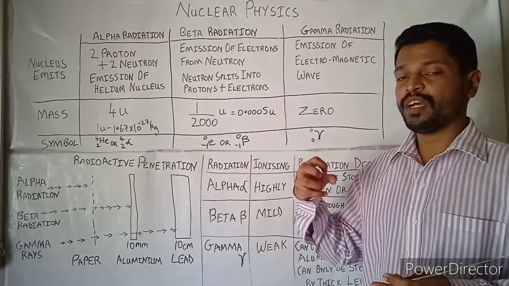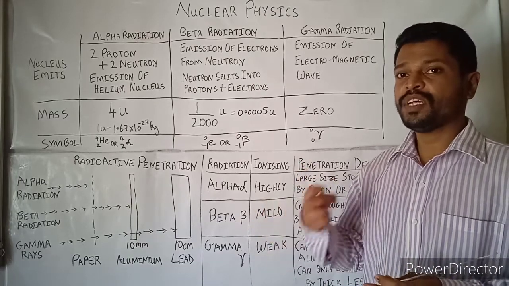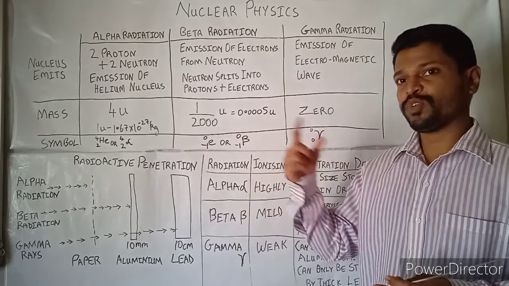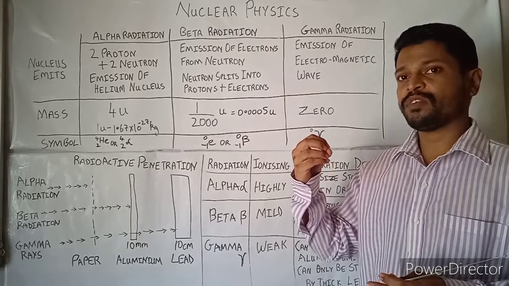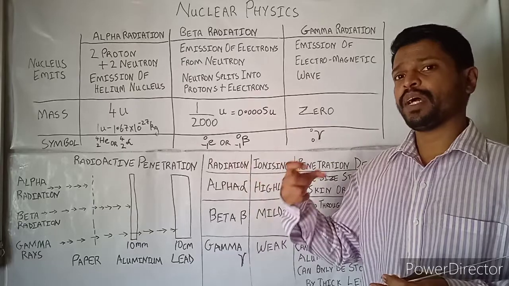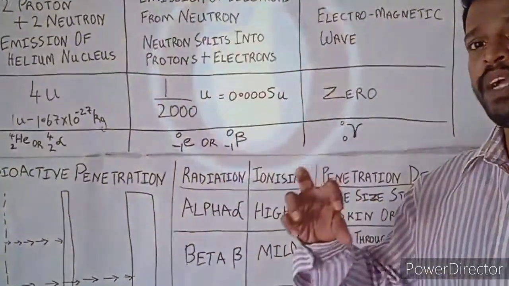In a sense, with the power of ionization, they knock off the valence electrons in the outermost orbit, and when the valence electron is knocked out from the outermost orbit, any atom will become an ion. So the property of the atom will change.